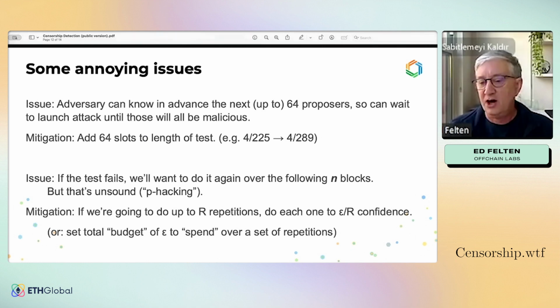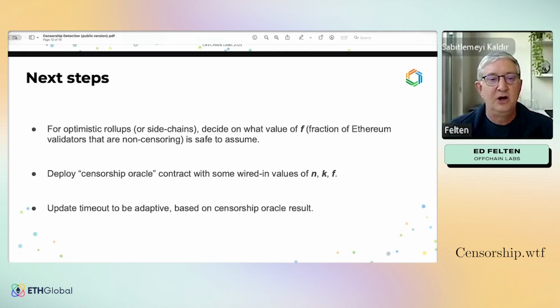Then we'll have overall an epsilon confidence, or at worst, that we ever get it wrong. Or alternatively, we can set a total budget of epsilon and spend that over a set of repetitions, taking advantage of the fact that we probably won't need more than one. Either way, we need to make sure that we don't p-hack by trying the test over and over till it succeeds.